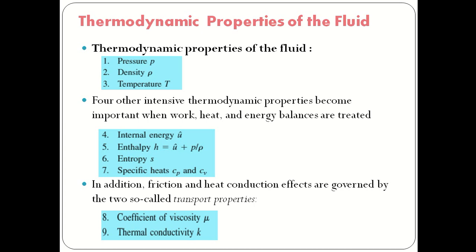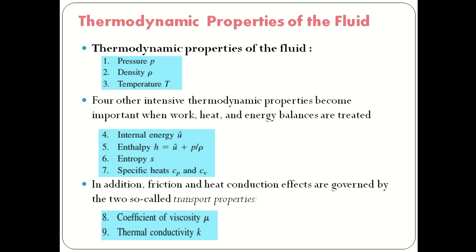Now about the thermodynamic properties of the fluid. There are three thermodynamic properties we will consider: first is pressure, second is density, and third is temperature. Four other intensive thermodynamic properties become important when work, heat, and energy balance are treated. When we consider heat, work, and energy balance, we consider some intensive properties, that means independent of the mass. The first one is internal energy, denoted by U.